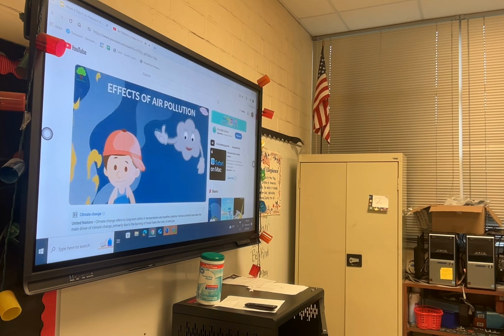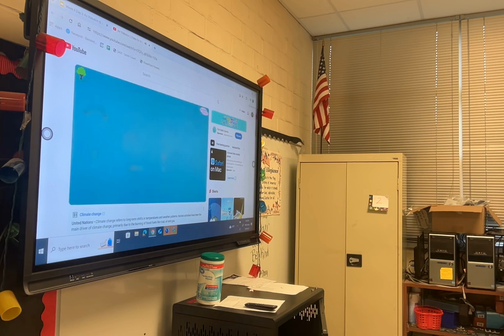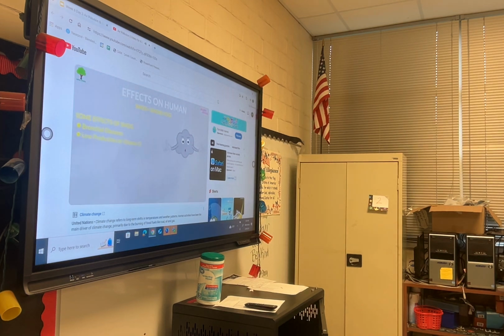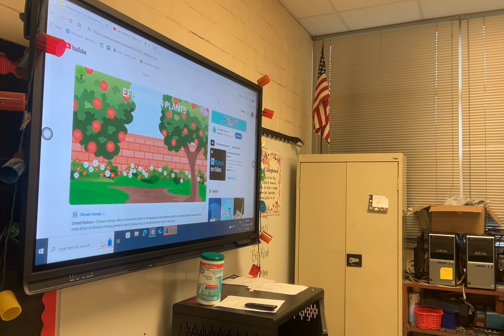Let's see the effects of air pollution one by one. Effects on humans. Air pollution causes headaches, dizziness, nasal irritation, lung diseases, and more. Oh, the sky looks so blackish. This is due to smog. This is very dangerous.